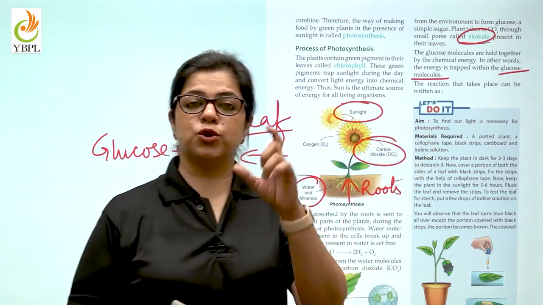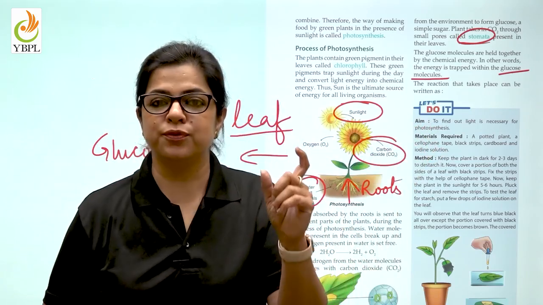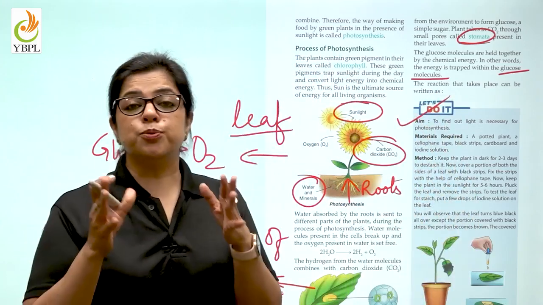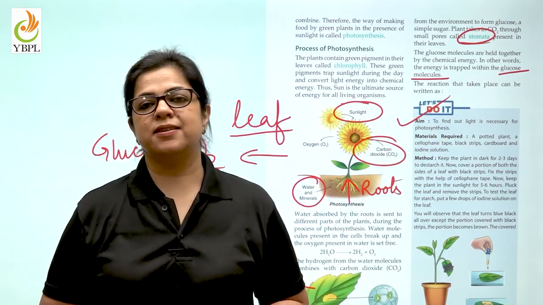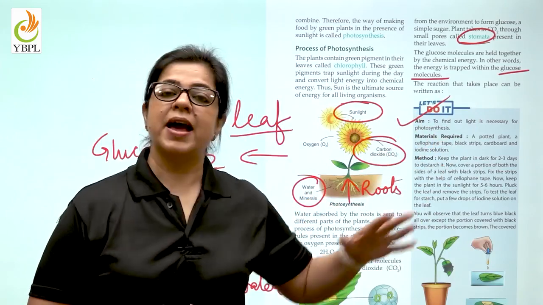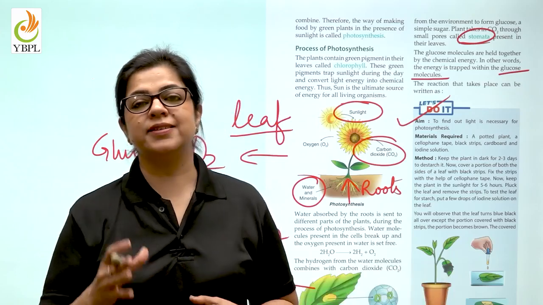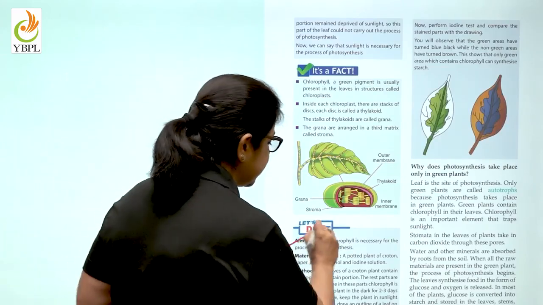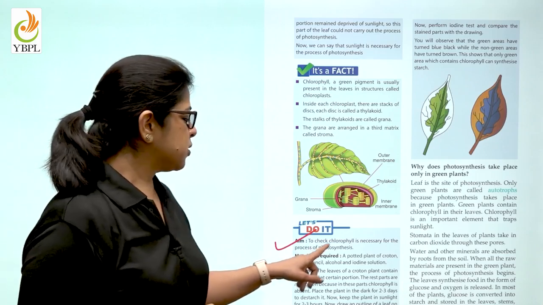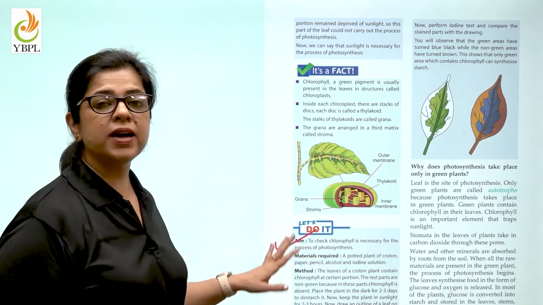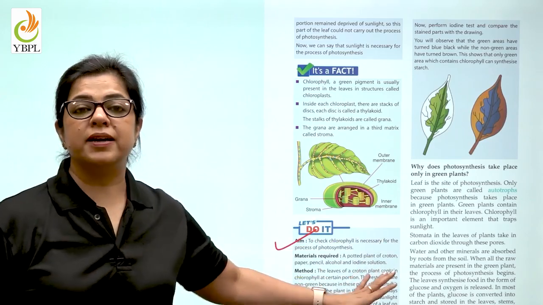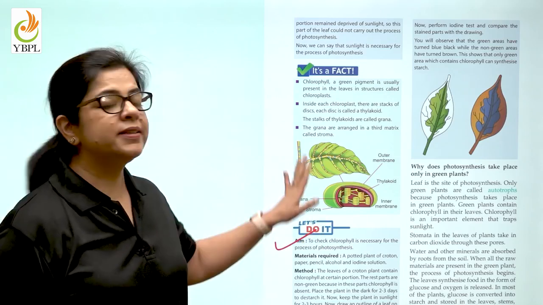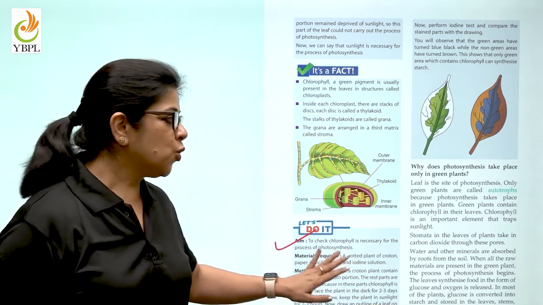Now, we know that photosynthesis, that means synthesis of food in the presence of light, requires light. There is a very simple experiment given in your book to prove that light is necessary for photosynthesis. You can conduct the same at home or in the school under the supervision of your teacher. Moving on to the next requirement, which is to check if chlorophyll is necessary for the process of photosynthesis. So children, again, this is a very simple experiment to be conducted in the laboratory with the help of your teacher.